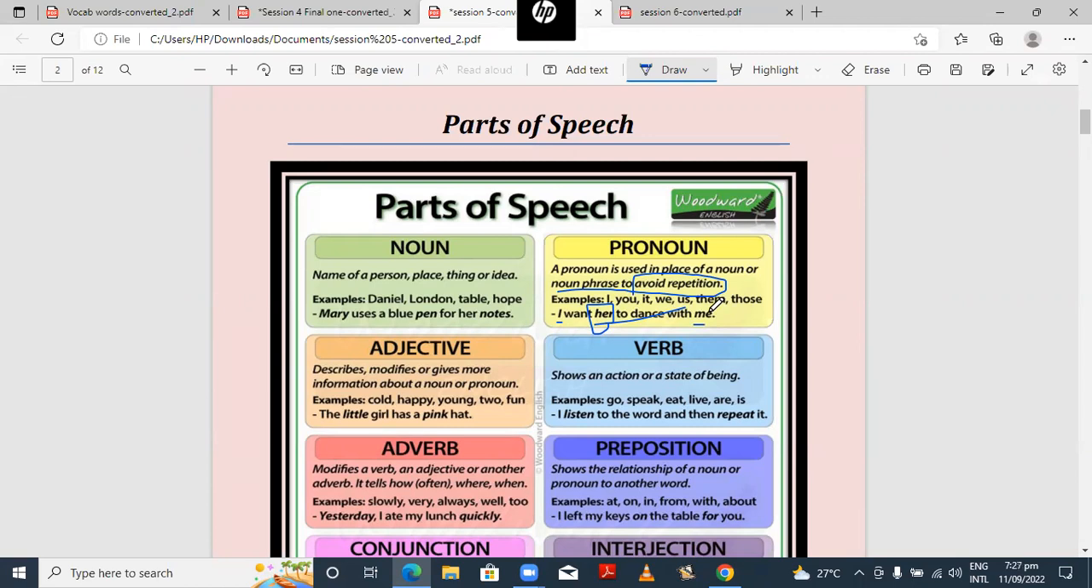Got it? Now give me some examples in which pronouns are used. Come on, give me some examples. Write in the chat box some examples related to pronouns. Yes. Pronoun. Some examples.